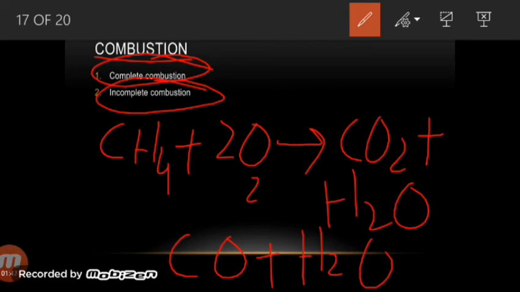Why are they good fuels? Because they are exothermic. They can easily be combusted and converted into carbon dioxide, water, and energy. So energy can be obtained from them. That's why it's very easy and very handy to use them.